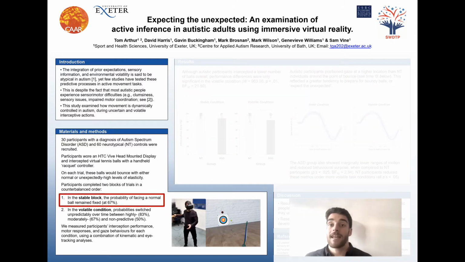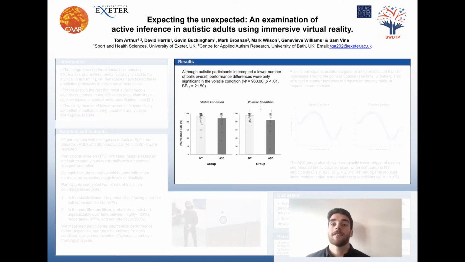So, in the stable block of trials, the probability of getting a normal ball was fixed at 67%. So at any given time, this was the probability that you'd get a normal ball. However, in the volatile block of trials, these probabilities were unpredictably changeable. So at some periods of time, you'd get a high number of bouncy balls. At other periods, you get a high number of normal balls. And these probabilities were switching in an unpredictable fashion.